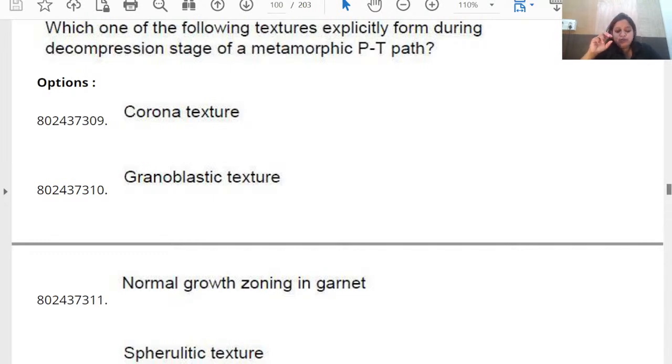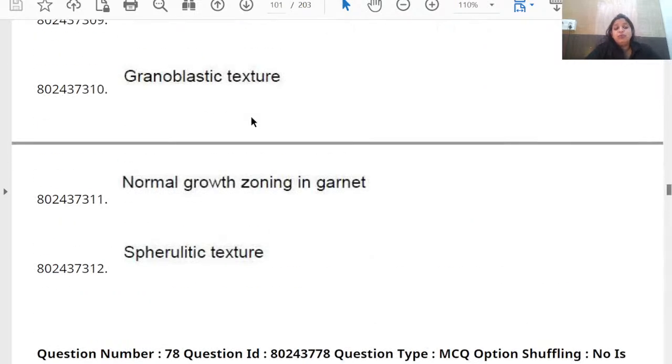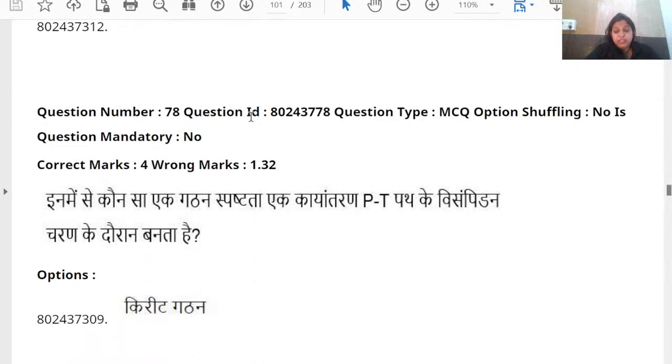At the boundary between two different minerals, it causes a reaction, and that is what results in the partial replacement of maybe one or both minerals adjacent to their contact, and that causes formation of a reaction rim. And if this rim is completely around a mineral, we call that a corona texture. And this corona is very common in decompression scenarios. In the decompression stage of the metamorphic PT path, the corona texture is what we get.